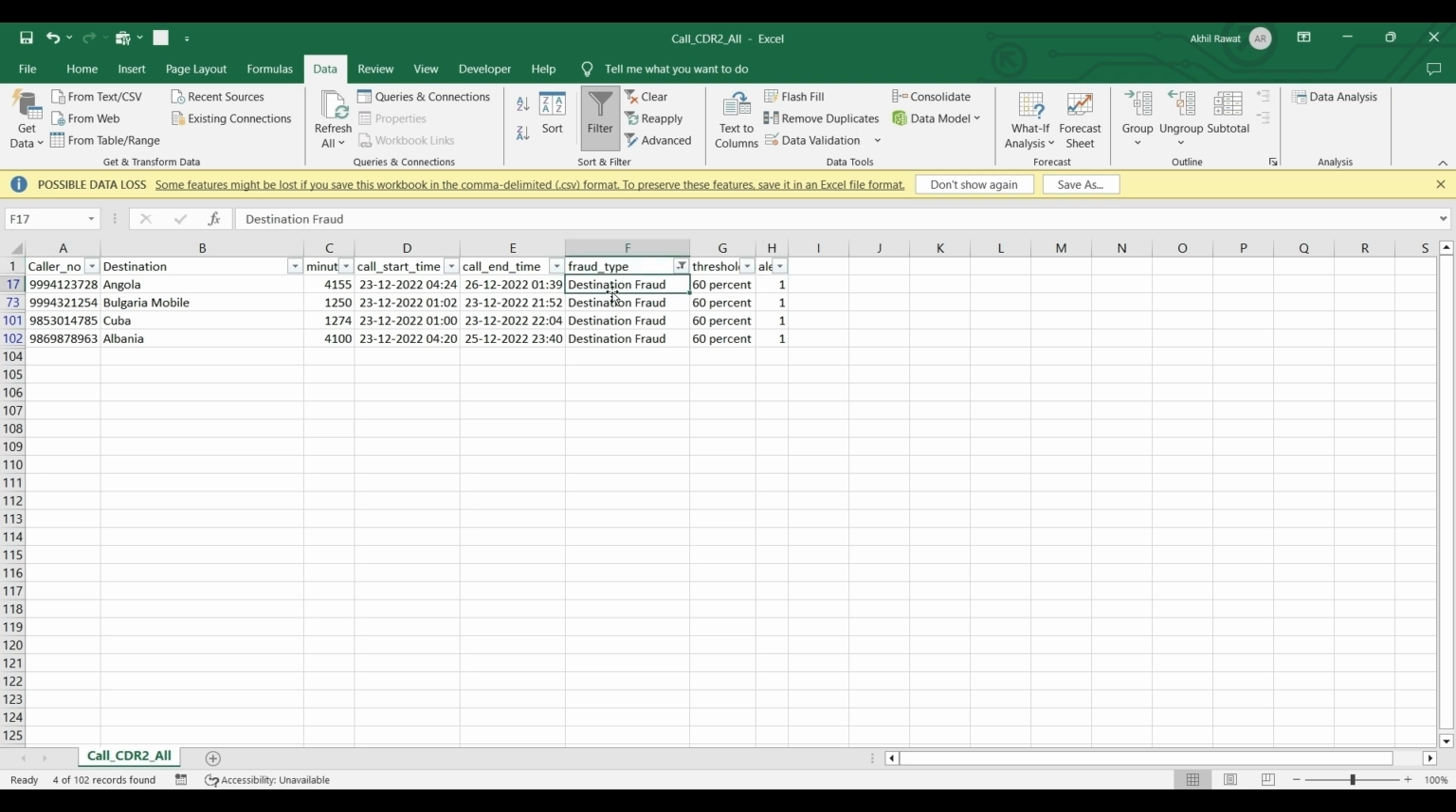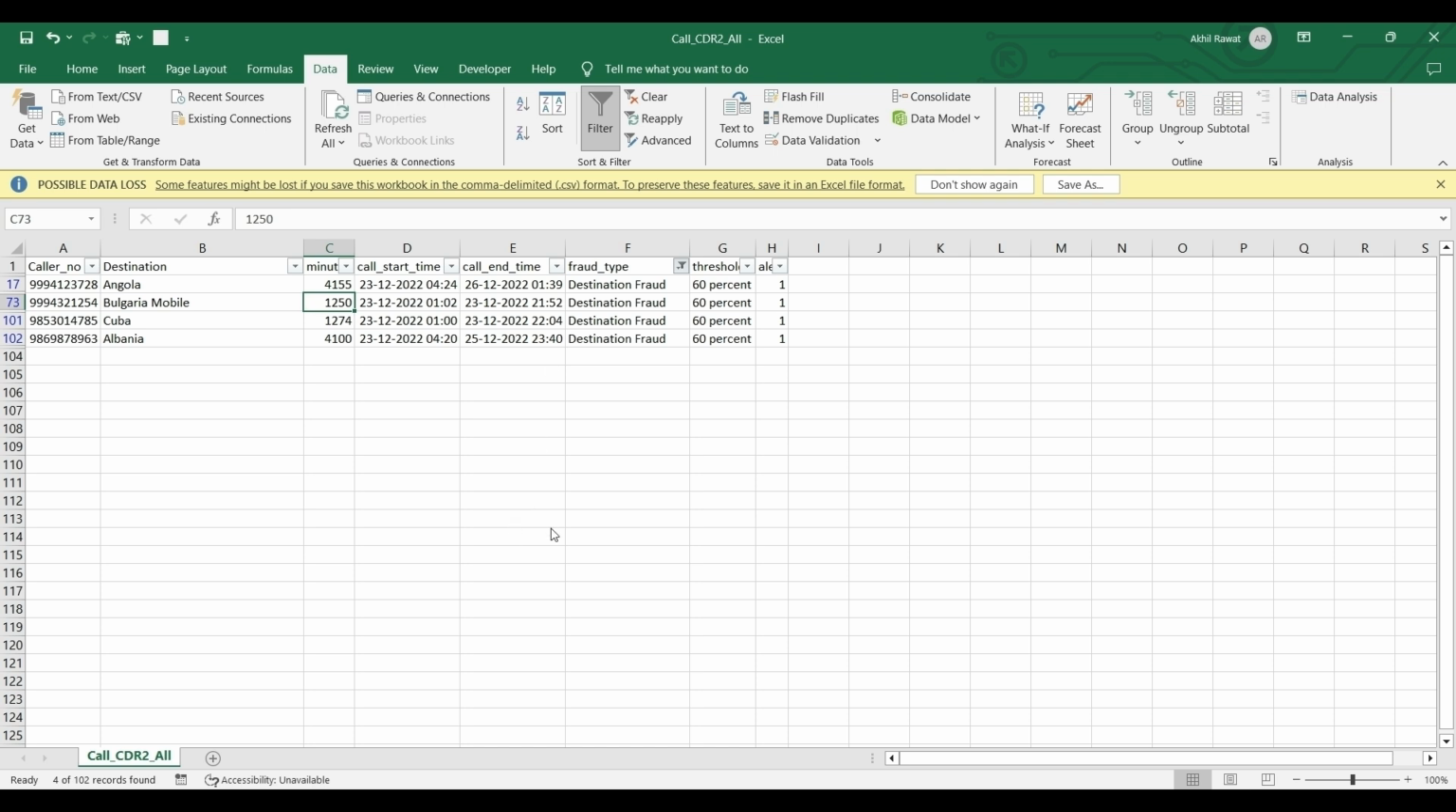Like you can see, destination fraud. When we are talking about destination fraud, it is for a particular destination like Angola, Bulgaria, Cuba, Albania. Last time caller numbers made some excessive calling. You can see the calling pattern suggests that every call is at least more than 1000 minutes. The model should learn that if this type of record comes, firstly it has to predict that it is fraudulent and how much, and then what the fraud type is. For this, the model has to tell that it is destination fraud.